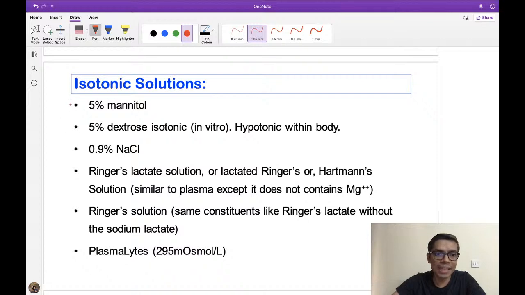So 5% mannitol. Whenever any solution will be given which is 10% or 20% mannitol, that will be hypertonic in comparison to that, right? Then 5% dextrose, it's isotonic. 0.9% NaCl, this is also isotonic. Ringer lactate solution or lactated Ringer or Hartmann solution, this is also isotonic.